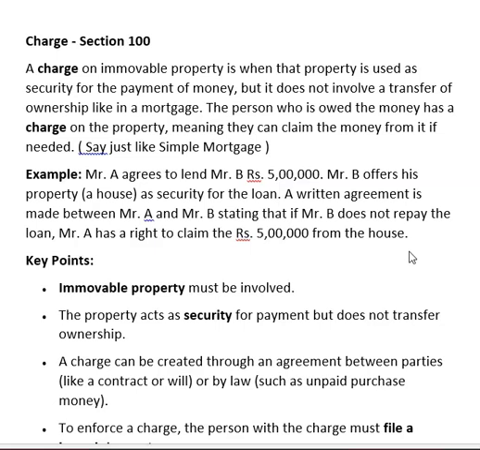This is called a charge. A charge on immovable property is when that property is used as security for payment of money. Here the property is being used as security for money: you give me 5 lakhs, this is my house, and I will return the 5 lakhs; if he does not, the house will be yours, or you can sell it and take 5 lakhs from the house. But it does not involve a transfer of ownership like a mortgage.